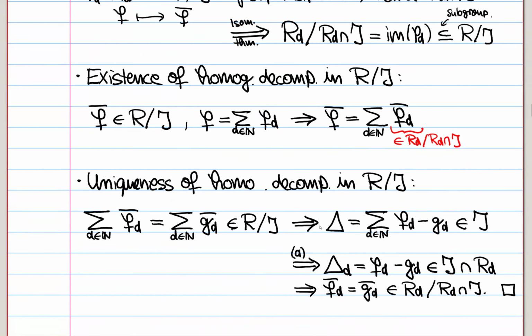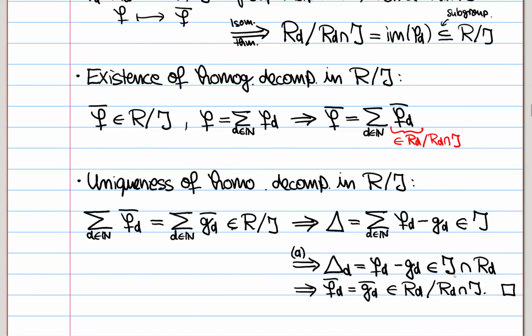And then what you do is you take the difference of some representatives like this. So you sum over all these degree d parts, fd minus gd. And by definition, this difference, its class inside R modulo J, is 0. This is told to you by this equality here. And so by definition, this means this difference is in J. And then part A comes again and tells us the degree D part of this difference is in J. But the degree D part kills all the terms where you don't put the D in the index. The degree D part is just